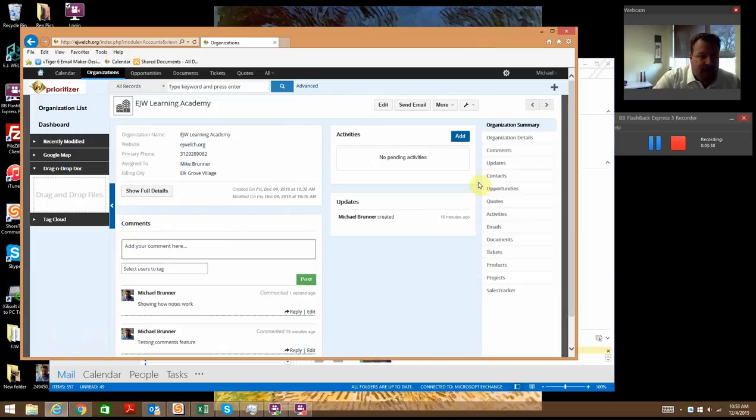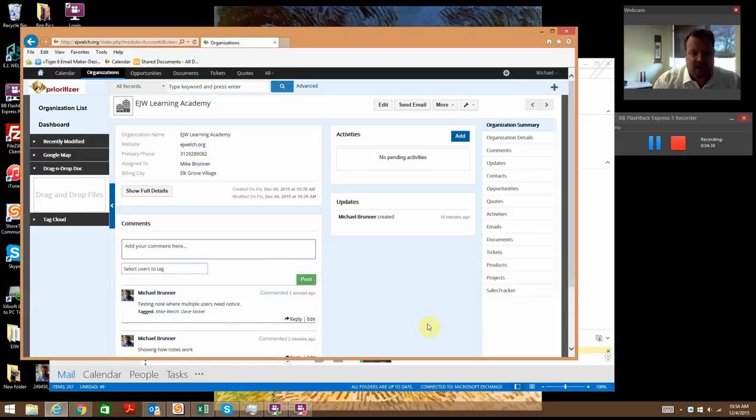All right. Another thing is sometimes you'll be entering a note that will require multiple users to get notified. So, testing a note with multiple users. Let's say in this case I want the branch manager of the branch for the account, which in this case is branch 7, or Dave Nickel, to get notification. And let's say we also need to escalate the issue, so why not the president of the company, Mike Welsh, to get notification as well. So when I post this note, now 3 people are going to get notification.